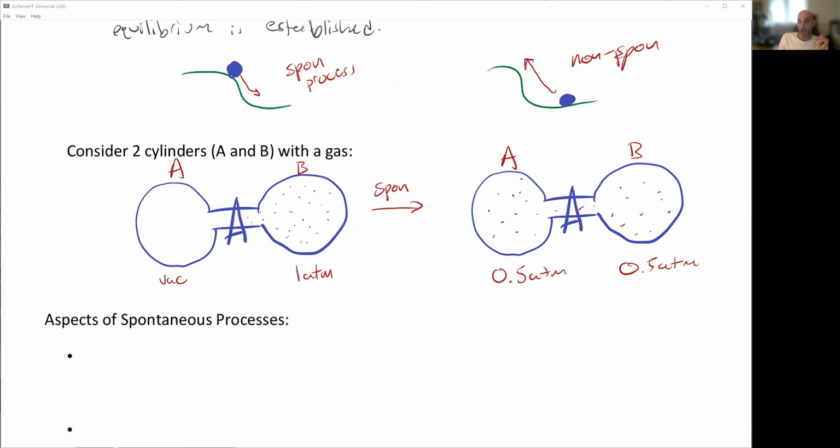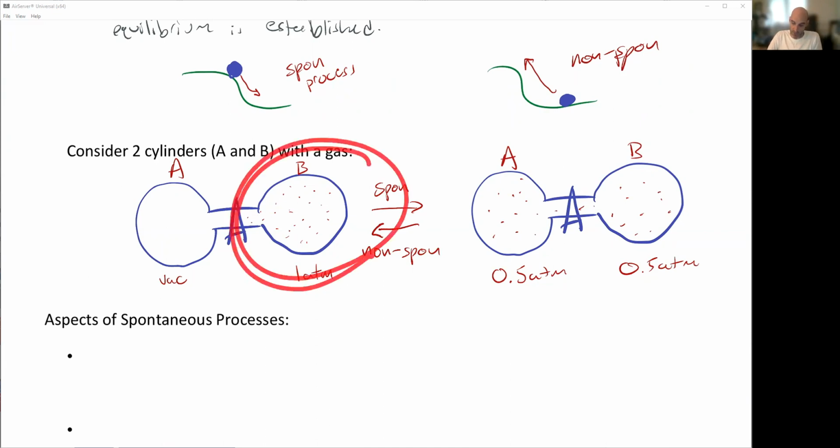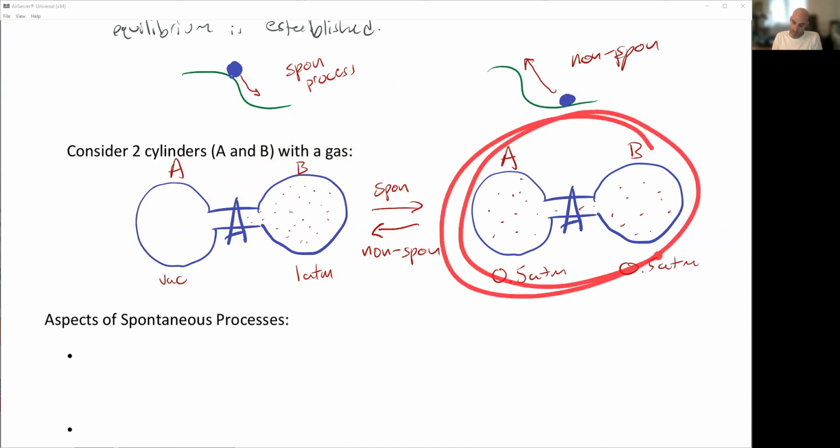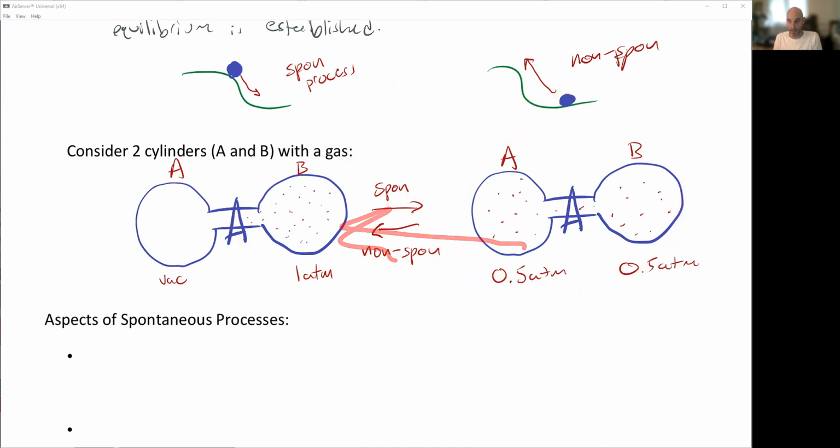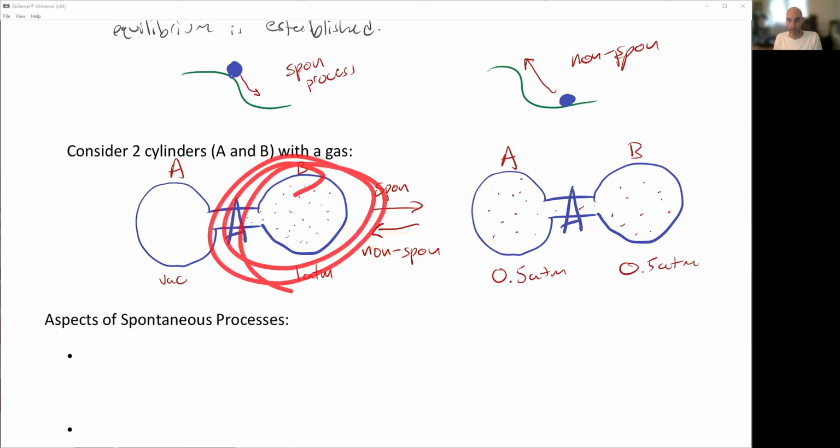All right. Is it possible to return back to the original state? Well, it absolutely is, but it would be through a non-spontaneous process, as in magically, we're not going to end up with a situation where all of those gas molecules just end up on the other side. This is the equilibrium position. In order to go back, we need everything to be piled up on one side.